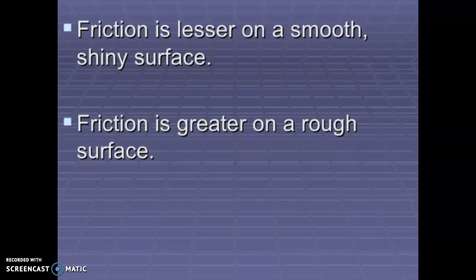So from this we conclude that friction is lesser on a smooth shiny surface and it is greater on a rough surface. It basically depends upon the nature of a surface, whether it is smooth or rough. So with the examples, now you are able to explain the basic reason behind friction.